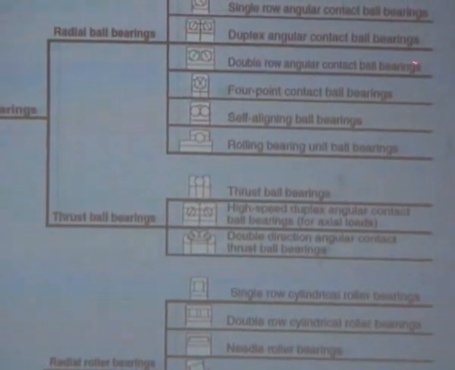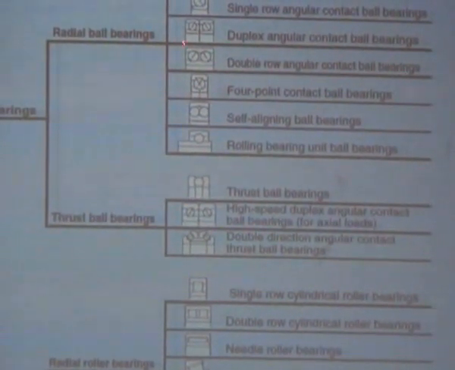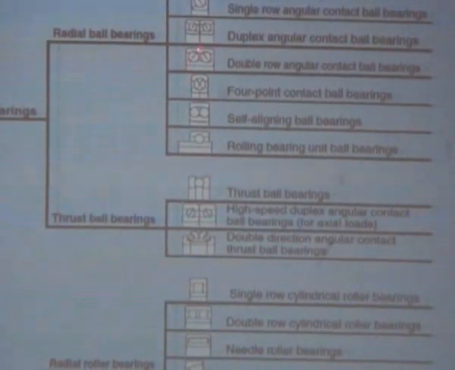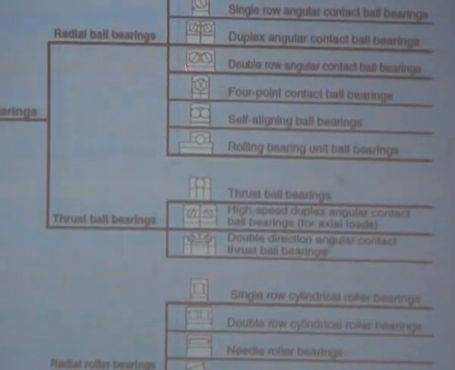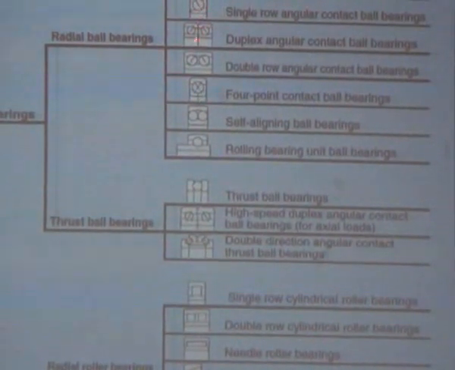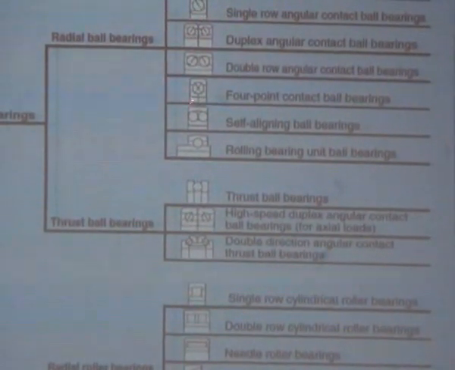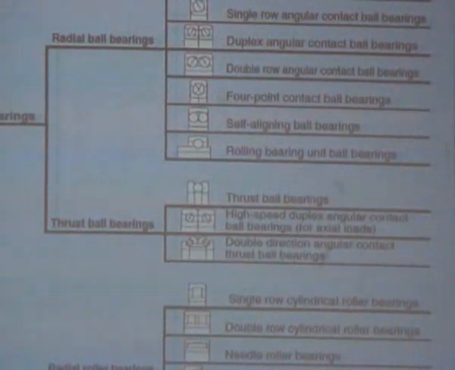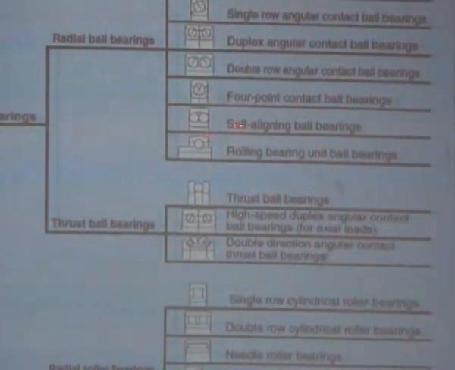Whereas the double row angular contact ball bearing is entirely different from the duplex. Here two rows of balls are arranged in the same bearing, but in the duplex, two bearings are made together. Then 4-point contact ball bearings, then self-aligning ball bearings, then rolling bearing unit ball bearings.